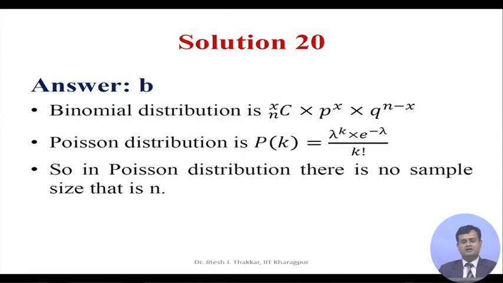If you see the binomial distribution, it is nCx into p raised to x into q raised to n minus x. If you look at the Poisson distribution, P(k) is equal to lambda raised to k into e raised to minus lambda divided by k factorial. So, in Poisson distribution there is no sample size, that is n.